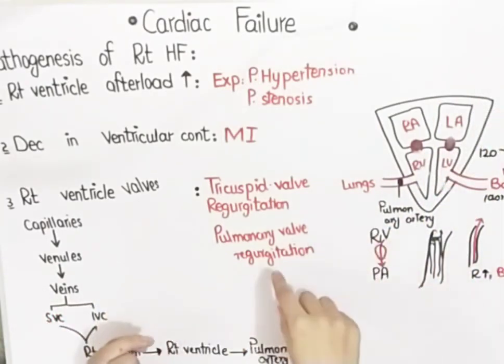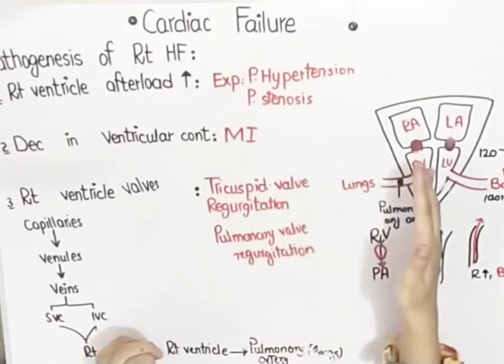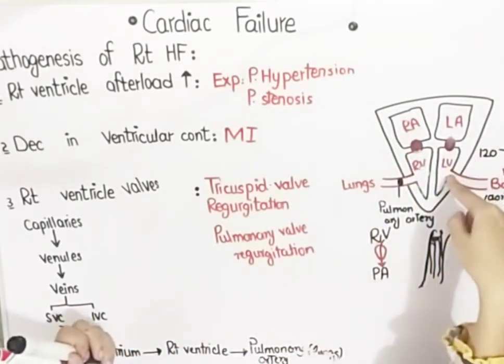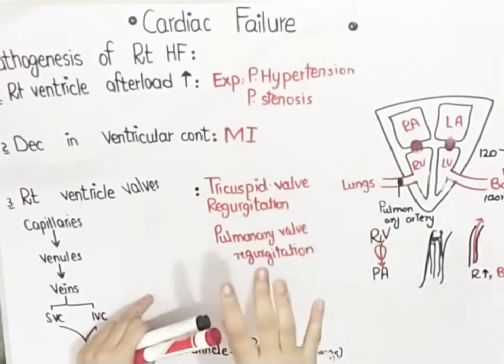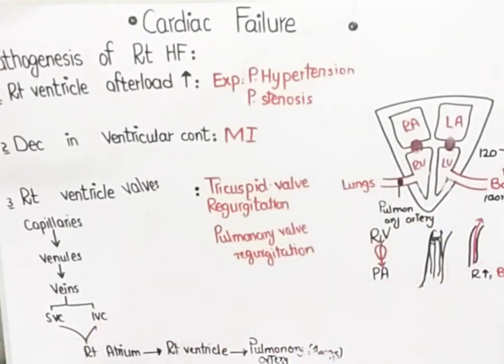And if there is regurgitation in the pulmonary valve, then the blood will backflow from the pulmonary artery into the right ventricle to the right atrium, ultimately into the superior and inferior vena cava, and less blood will be received ultimately by the left ventricle and ultimately by the body. So whenever there are diseases related to the valves of the right side of the heart, that ultimately leads to cardiac failure.